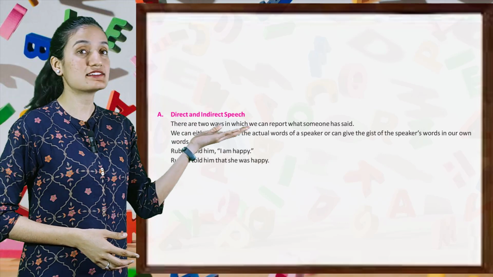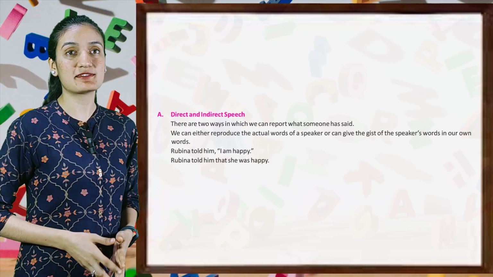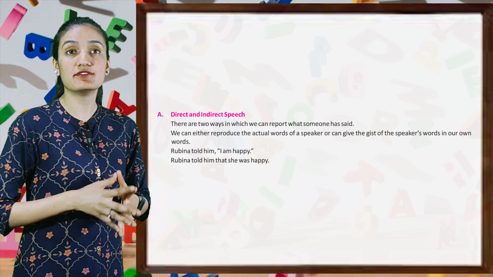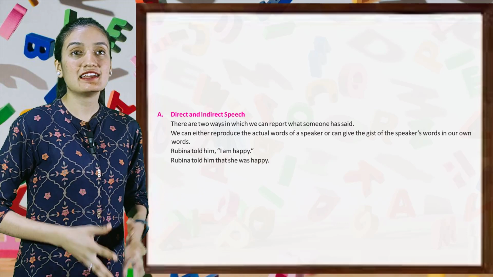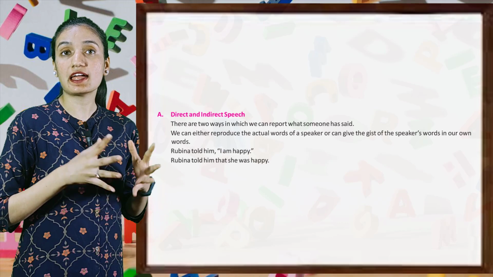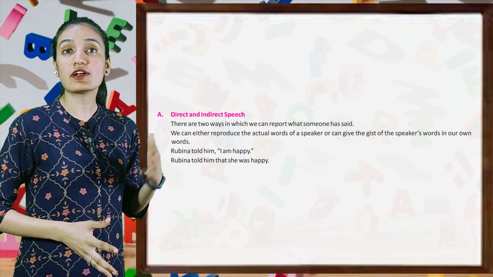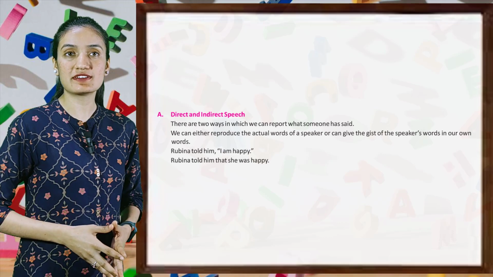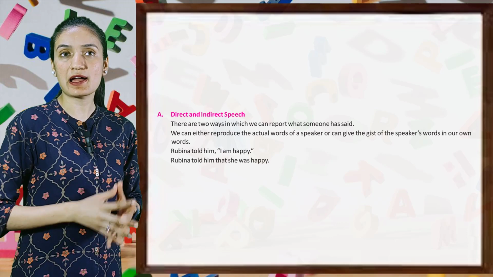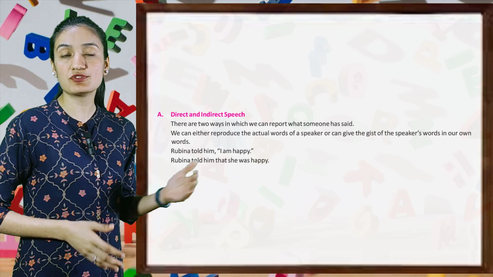Now let's start direct and indirect speech. There are two ways in which we can report what someone has said. We can either reproduce the actual words of a speaker or can give the gist of the speaker's words in our own words. Rubina told him, "I am happy." Rubina told him that she was happy.